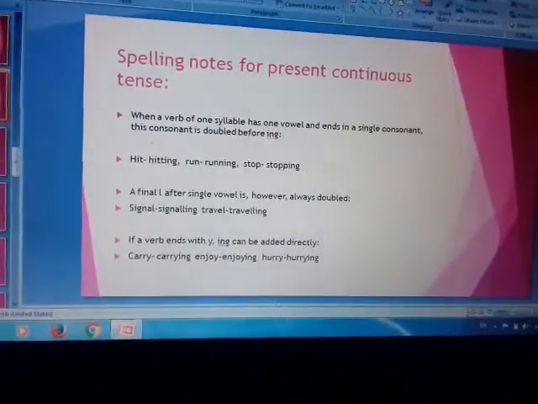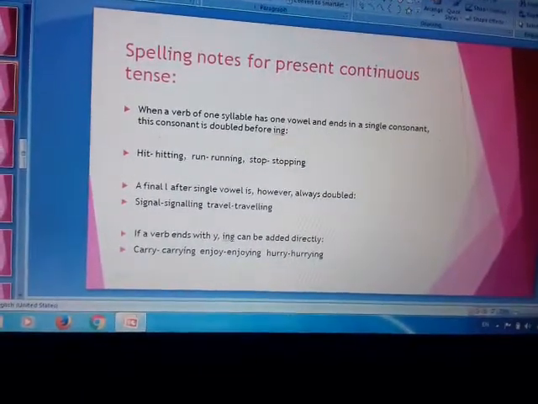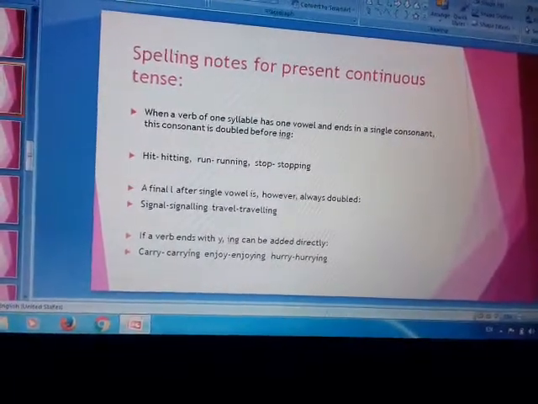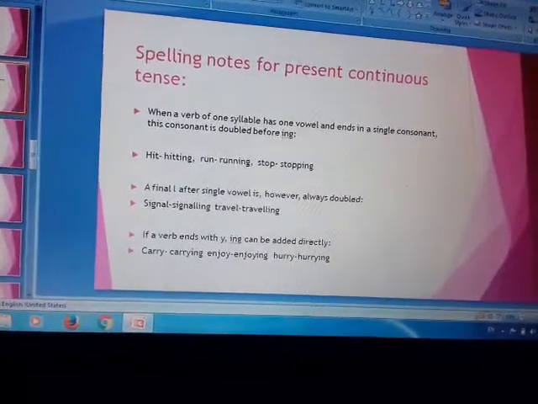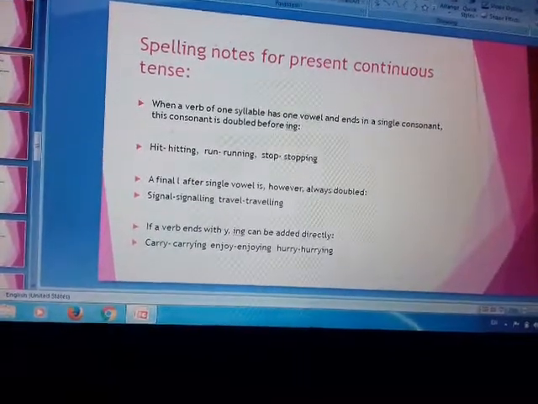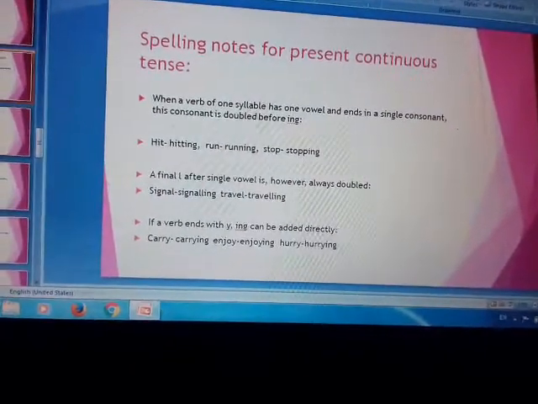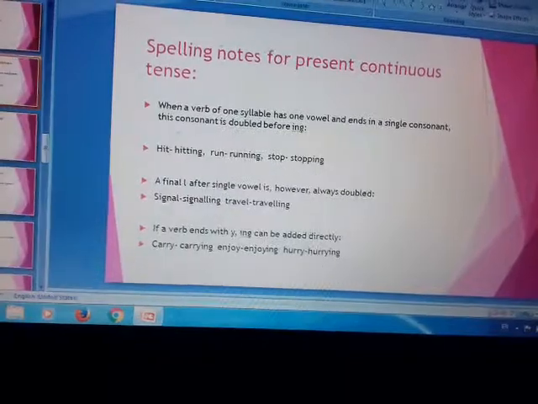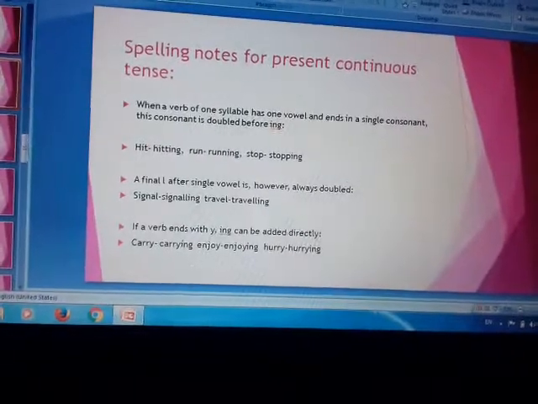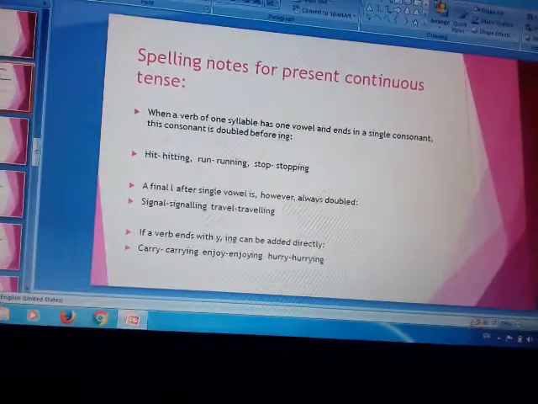See the spelling notes for present continuous tense. When a verb of one syllable has one vowel and ends in a single consonant, this consonant is doubled before ing. I will explain it with an example. See the word hit. The last letter is T, it is a consonant. And before T what is coming? There is a vowel. So if a vowel comes before a consonant, then what will happen? T will be doubled, hitting.